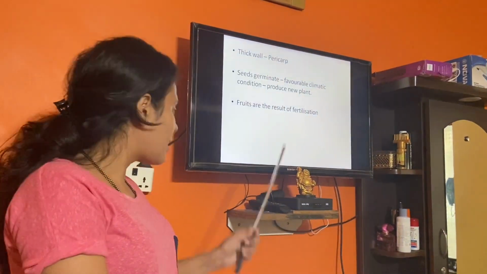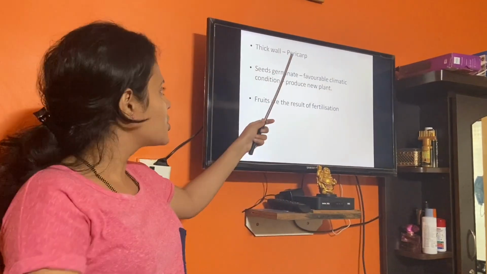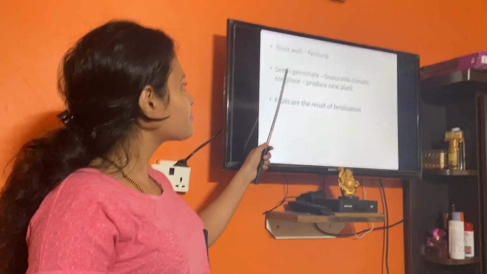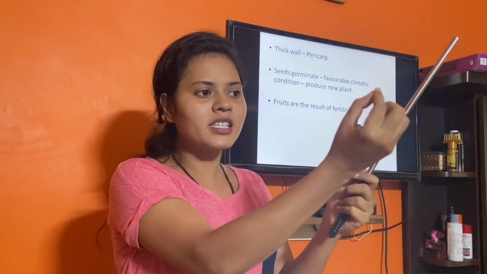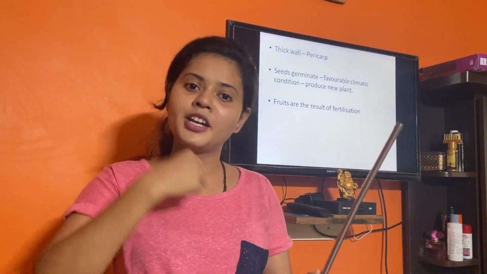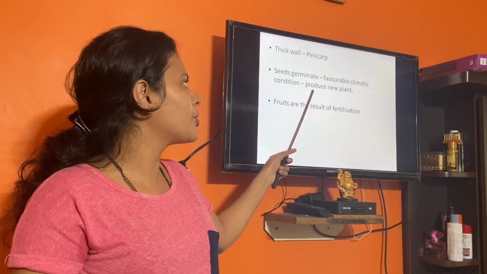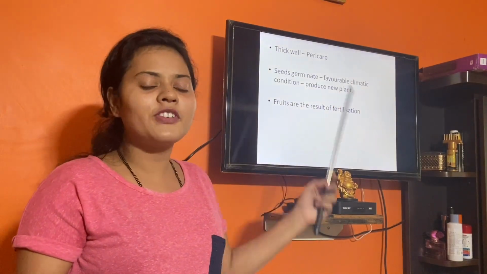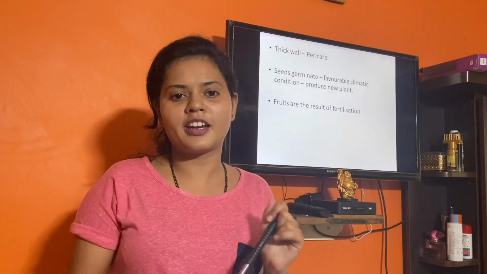So just remember, the thick wall at the outermost periphery is the pericarp. Once the fruit has ripened, the seed will fall off and, under favorable climatic conditions, germinate into a new plant. So we say that fruits are the end result of fertilization in flowering plants.